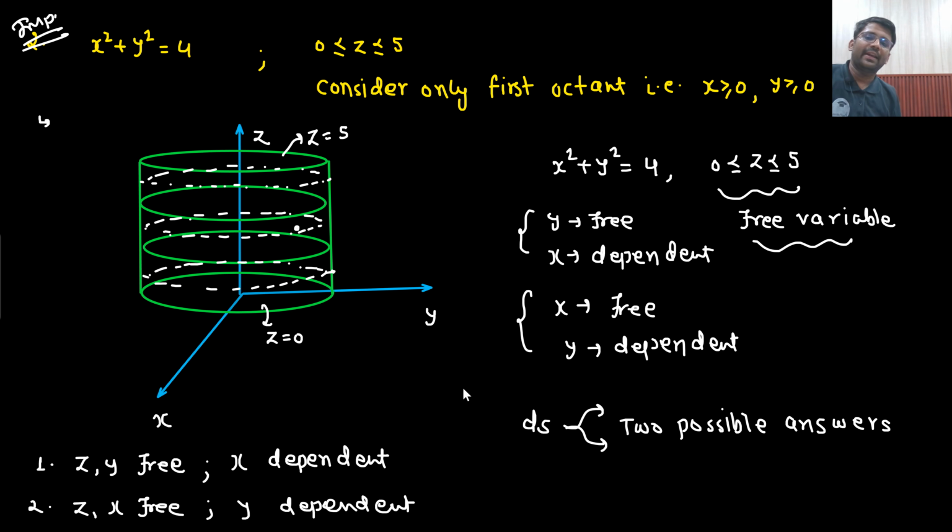Look, when I talked about the curved surface area, I did not say it is closed from the upper side. I did not say it is closed from the downward side. In the examination, if they want it framed as a closed surface, they will write closed surface x square plus y square equals 4 and z going from 0 to 5. That means you will have to consider the upper side as well as the downward side, there is a surface. But if they are only treating the curved surface, then from the upper side it is open, and from the downward side as well it is open.